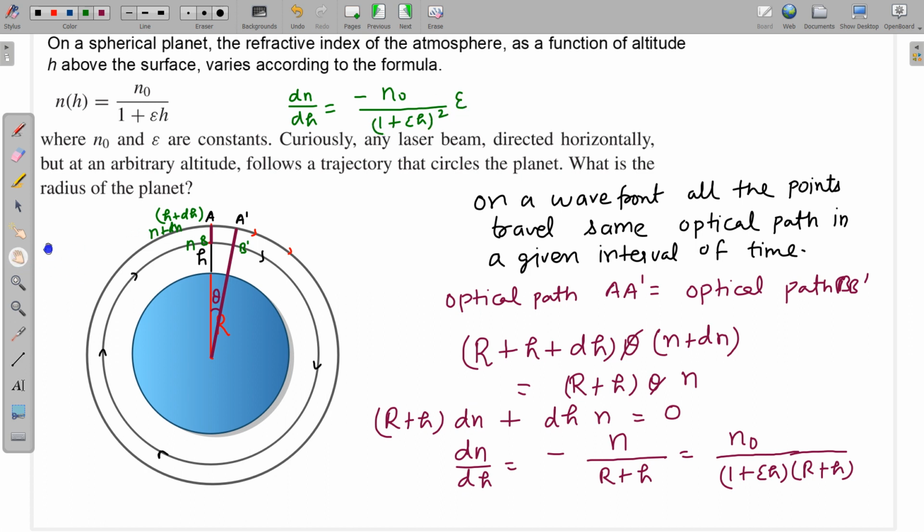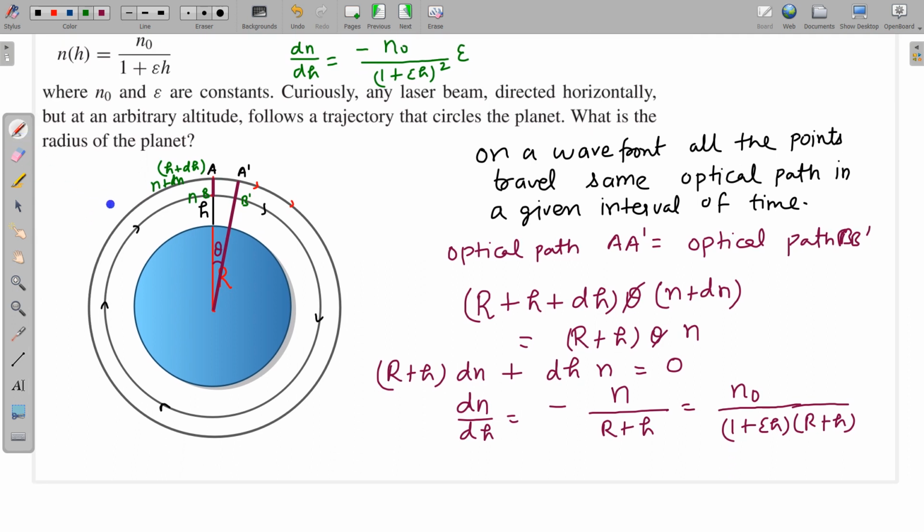So let us put this dn by dh in this expression. So dn by dh is minus n naught epsilon divided by 1 plus epsilon h whole square, and this is again dn by dh, which is n naught divided by 1 plus epsilon h into this r plus h. So this is already negative here, and this negative will be cancelled.